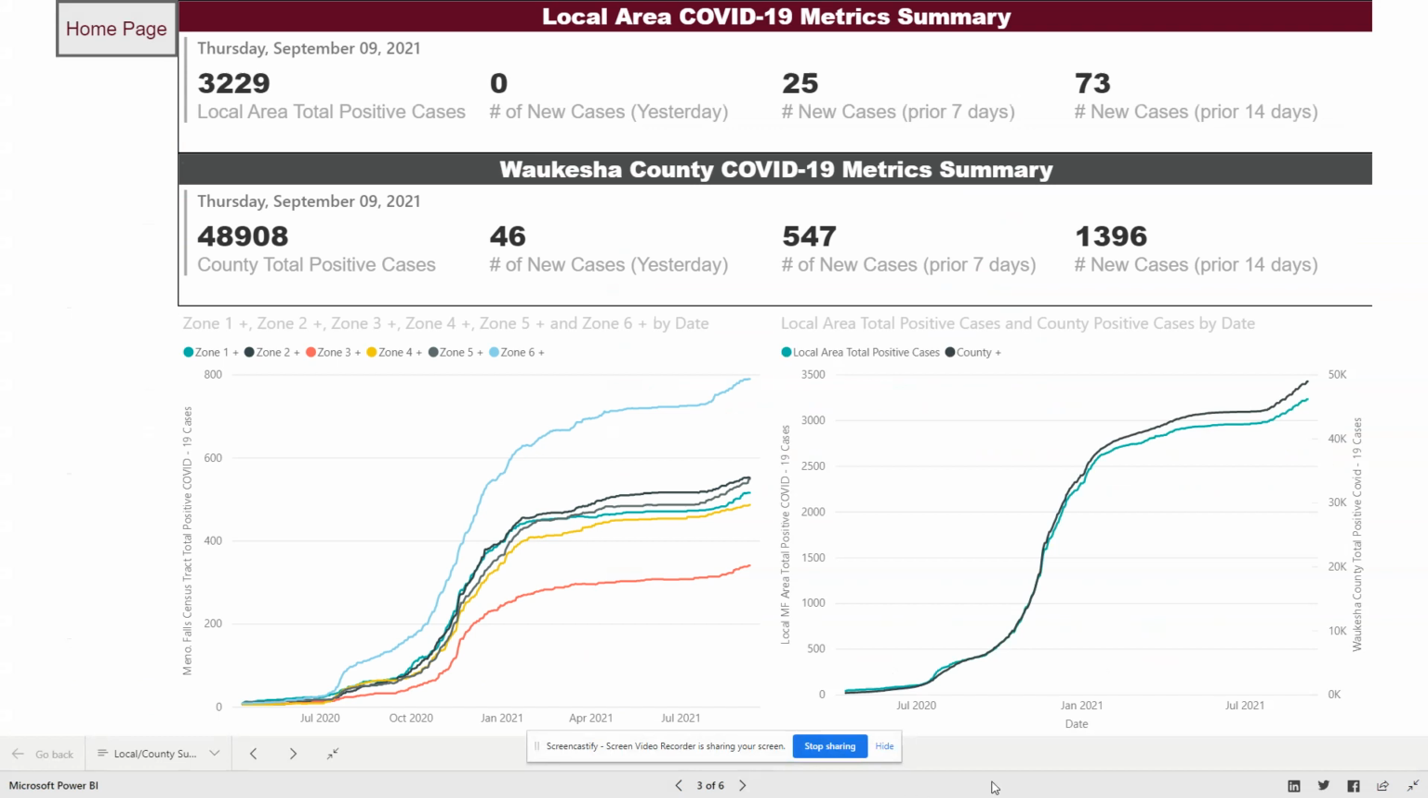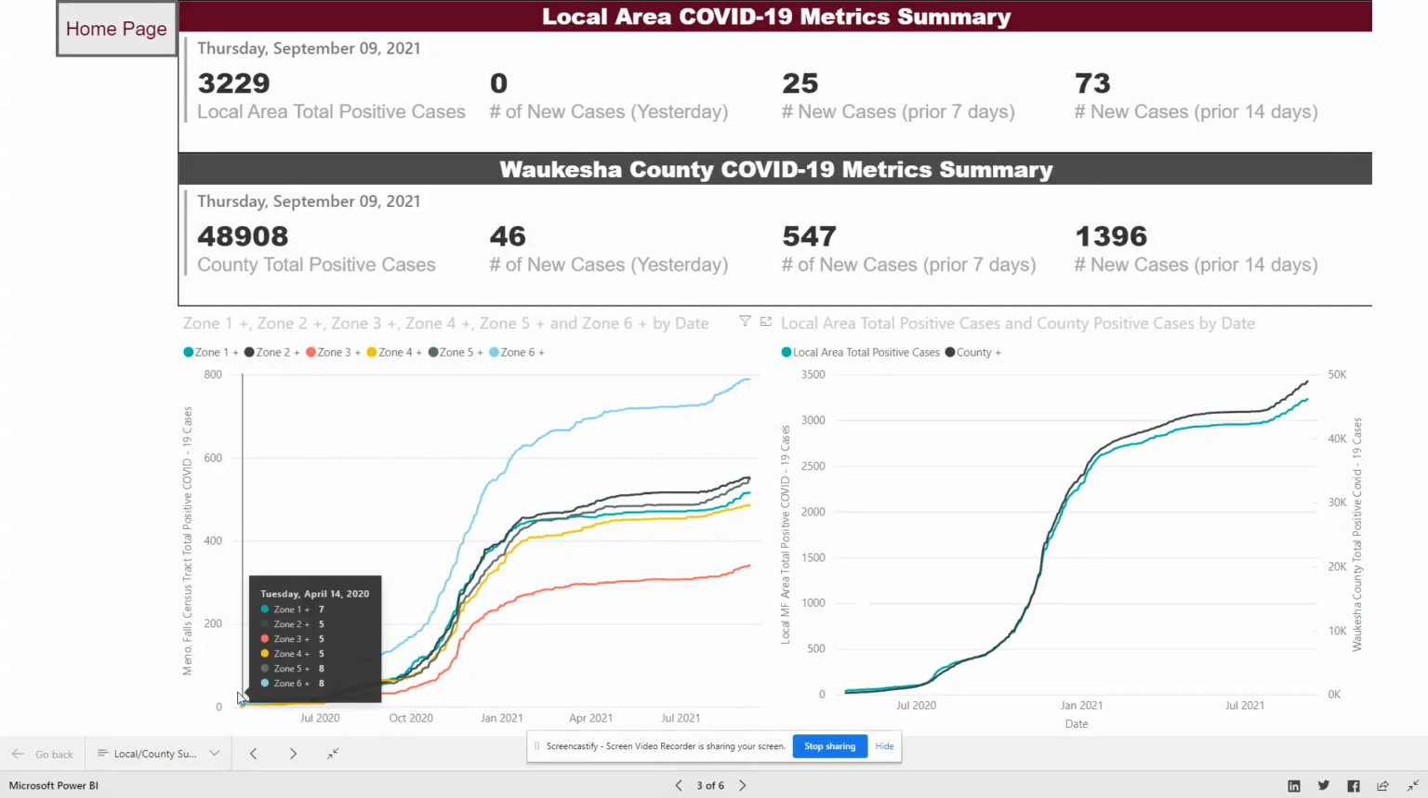This next page is really sharing similar information, but just giving a daily summary. So on Thursday, September 9th, this is our total positive cases, the number of new cases reported yesterday, in the prior 7 days, and in the prior 14 days. So this is our burden status for both the local area and Waukesha County.